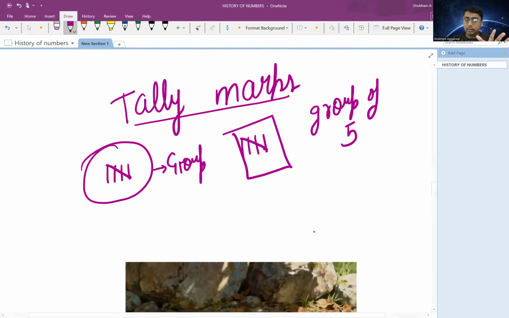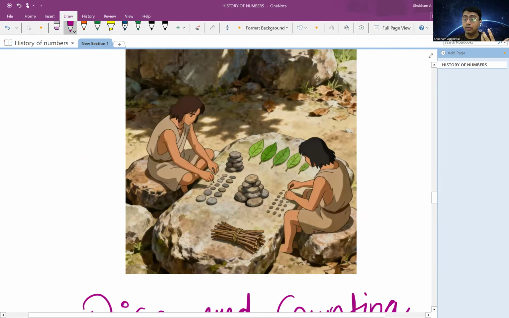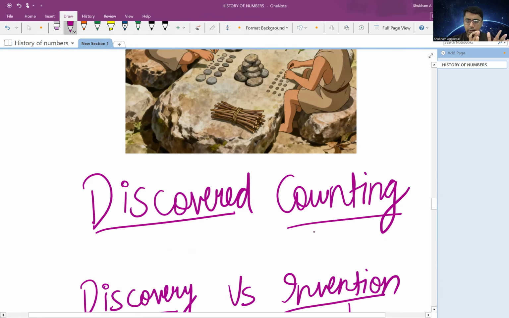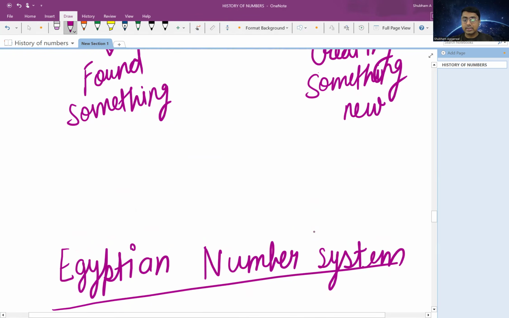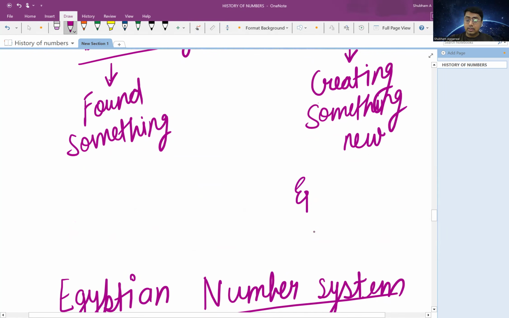But we learned one thing: the primitive man discovered the idea of counting, right? Counting was something that was already in nature. But humans discovered that yes, we need to keep track of something, we need to count. And then we learned about two words, discovery and invention. Discovery is finding something that was already there. But invention is creating something new, right? So I can say that numbers were invented, but counting was discovered, right?